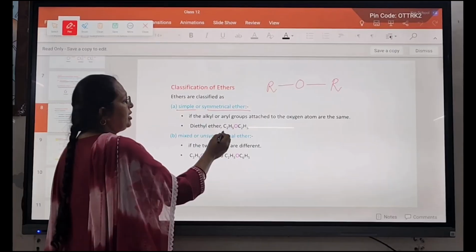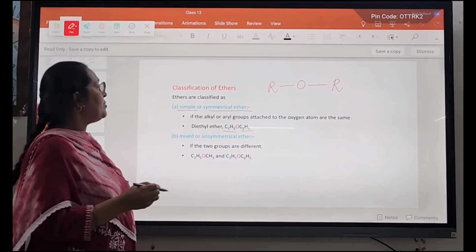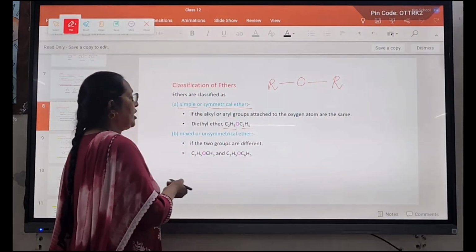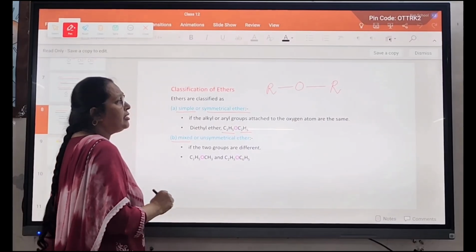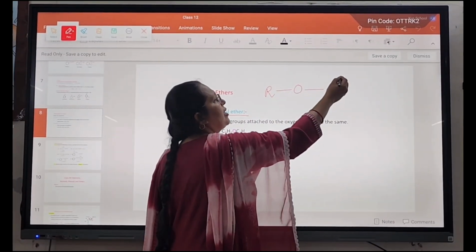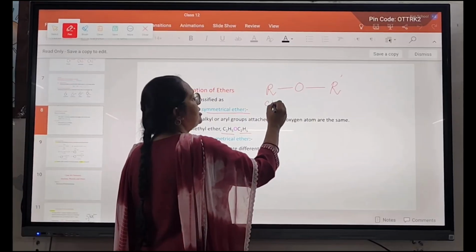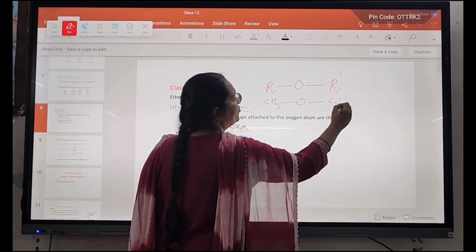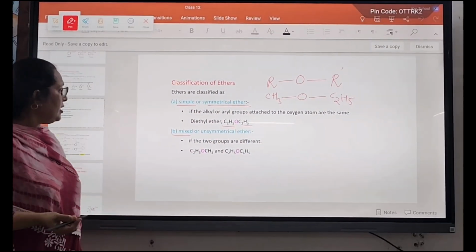For example, this is ethyl, this is ethyl, so it is a simple ether, that is diethyl ether. The other type is mixed or unsymmetrical, when these two are different. For example, this R is CH3 bonded to the oxygen, another is C2H5, so it is ethyl methyl ether.